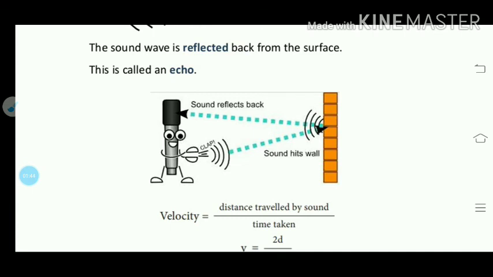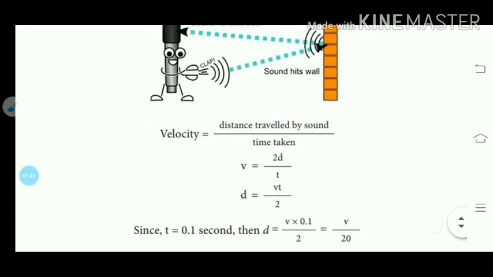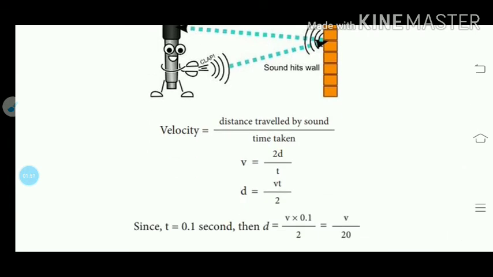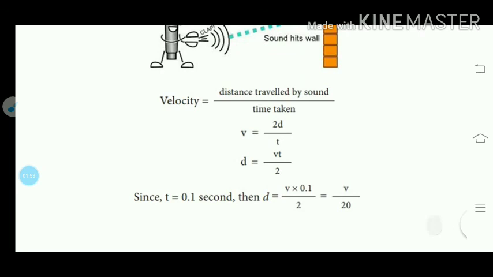So we can calculate it with the formula for speed of the sound. We know that velocity is equal to distance traveled by the total time. Here we denote V as the speed of the sound. Speed of the sound is 340 meter per second. Distance we have to calculate, and here distance is twice d, because once the sound is going and again returning back, hence the echo is traveling the distance 2d.